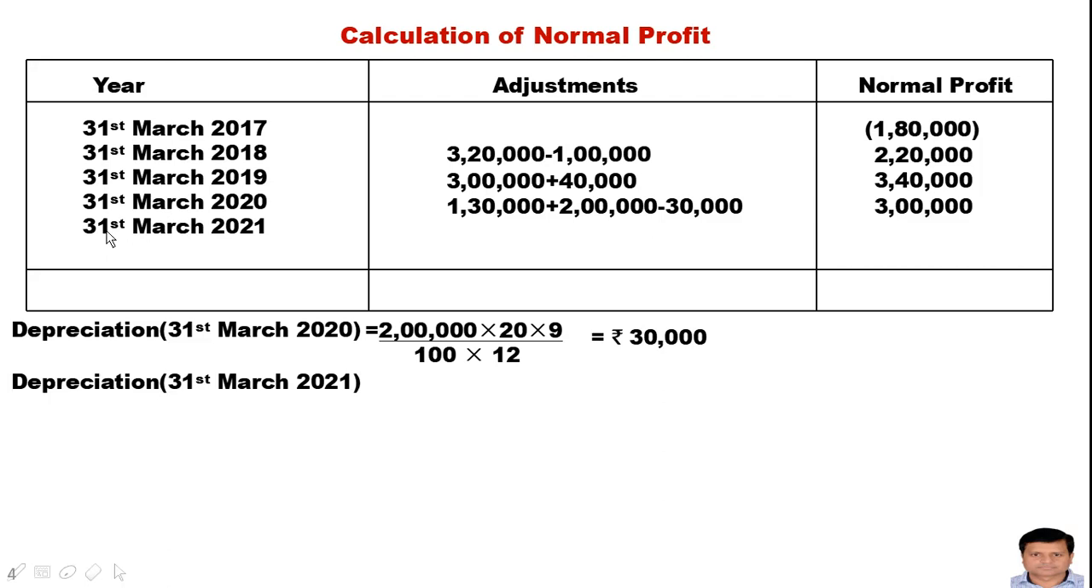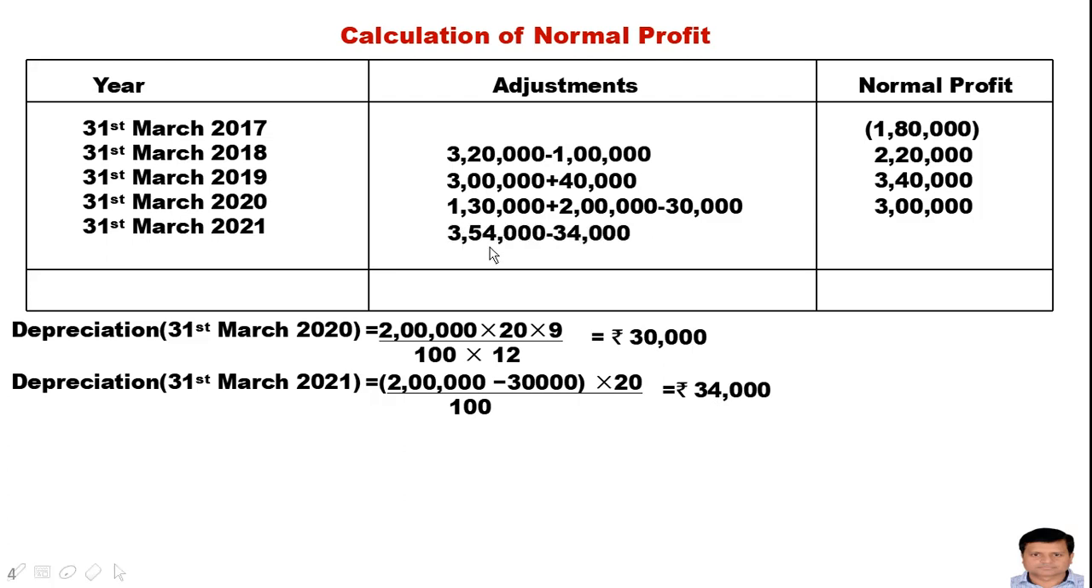For the 31st March 2021, again the depreciation will be calculated, but it will be calculated on the written down value, meaning the balance will be found out. Now the balance will be 2 lakh minus 30,000, that is 1,70,000, at 20% for the whole year. So the depreciation for the 31st March 2021 will be 34,000. Now the profit given in the question was 3,54,000 and the 34,000 depreciation amount has been deducted. Now we have got the normal profit for the year ended 31st March 2021.